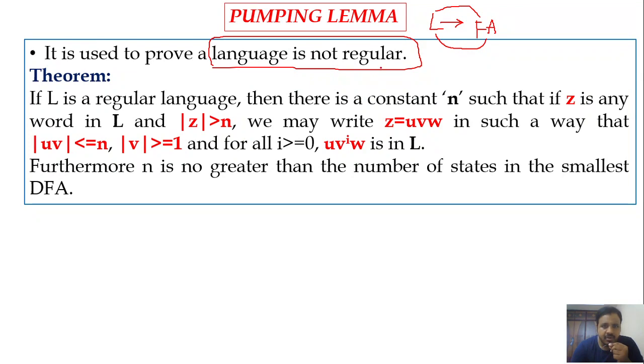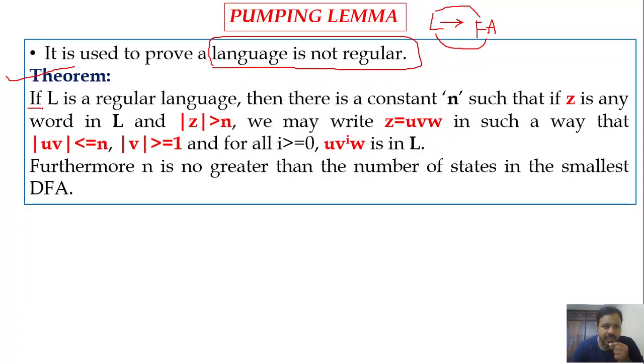So if we cannot construct the finite automata for a given language, then we can say that the language is not regular. This is generally one way of checking whether the language is regular or not. But sometimes we may be given an infinite language and we want to check whether it is regular or not, then in that situation we have to use this concept of pumping lemma. In this session we are going to discuss this pumping lemma in detail. So let us have a look at the theorem statement.